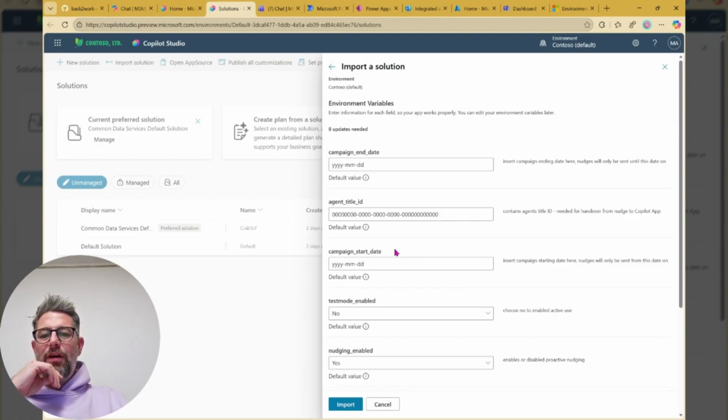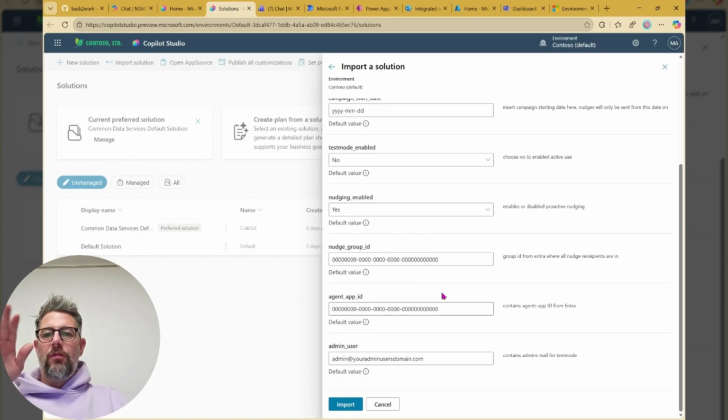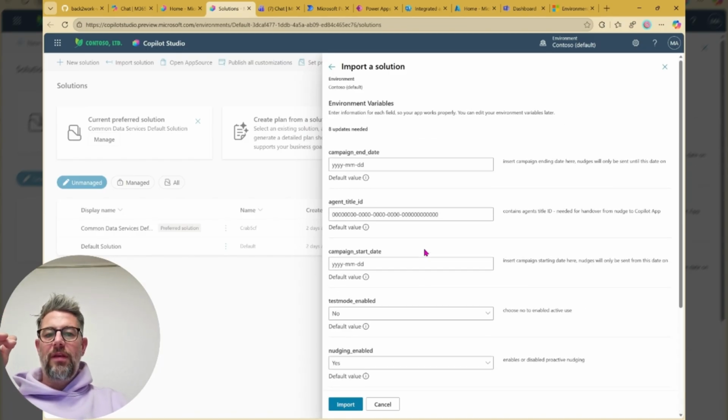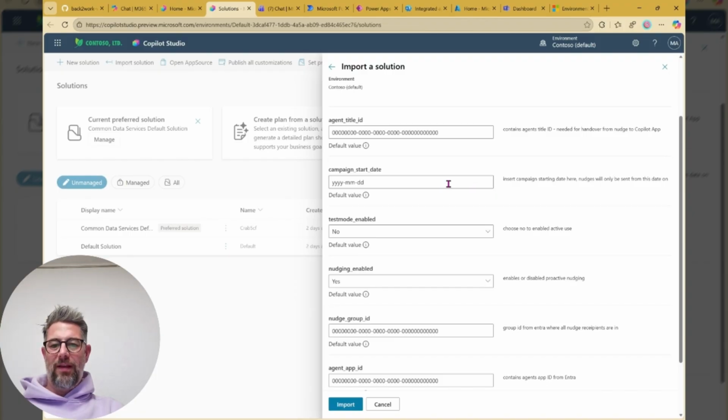Okay, what we see over here is really the environment variables, making it as easy as possible to get everything set up and done within the import process. Nevertheless, there are some things we cannot know right now because the agent and the solution have not been established. So we need to put that in later. Campaign end date, let's say 2026, January 15. Agent title ID, we have to add later.